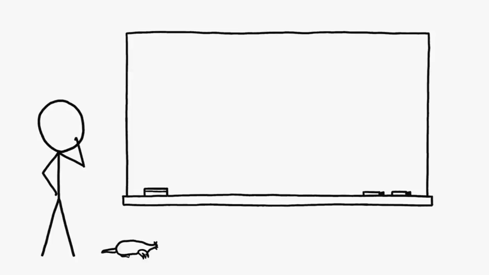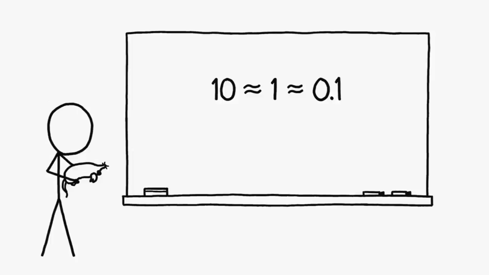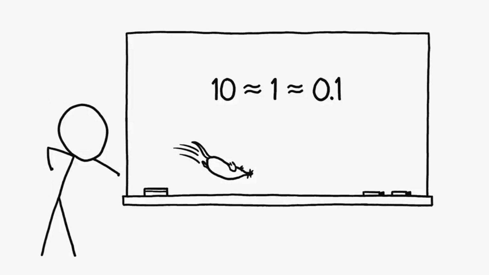First, let's start by trying to do a wild approximation. That's the kind of calculation where 10, 1, and 0.1 are all close enough that we can consider them to be basically the same number. Let's say I can pick up a mole, the animal, and throw it. I've never tried this, but I assume I can. Let's assume anything I can throw weighs 1 pound, and 1 pound is basically 1 kilogram.